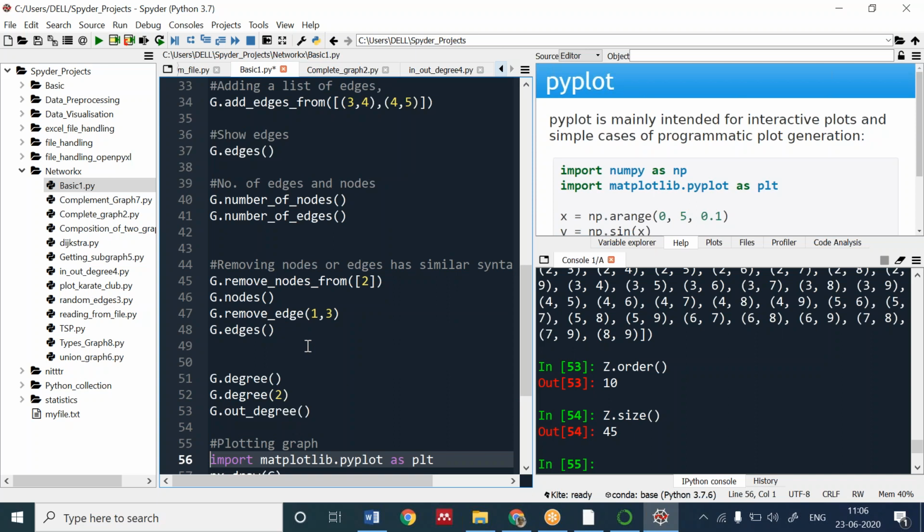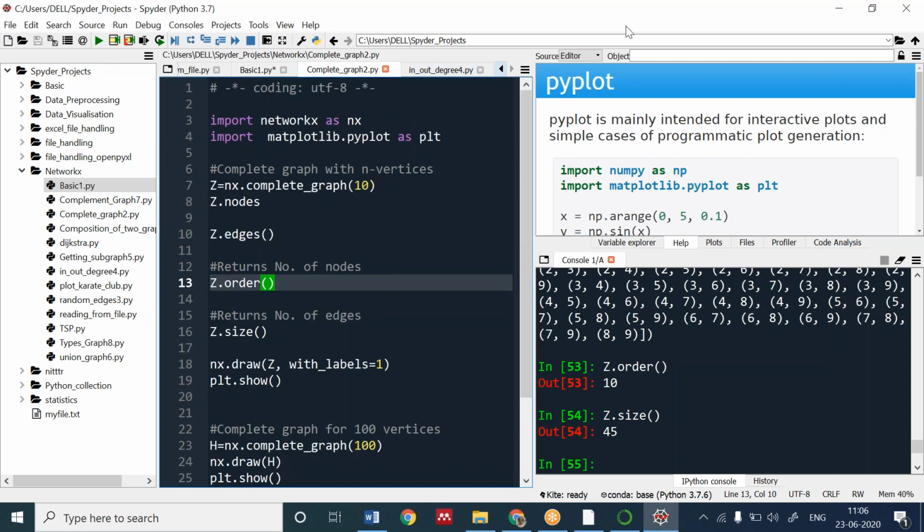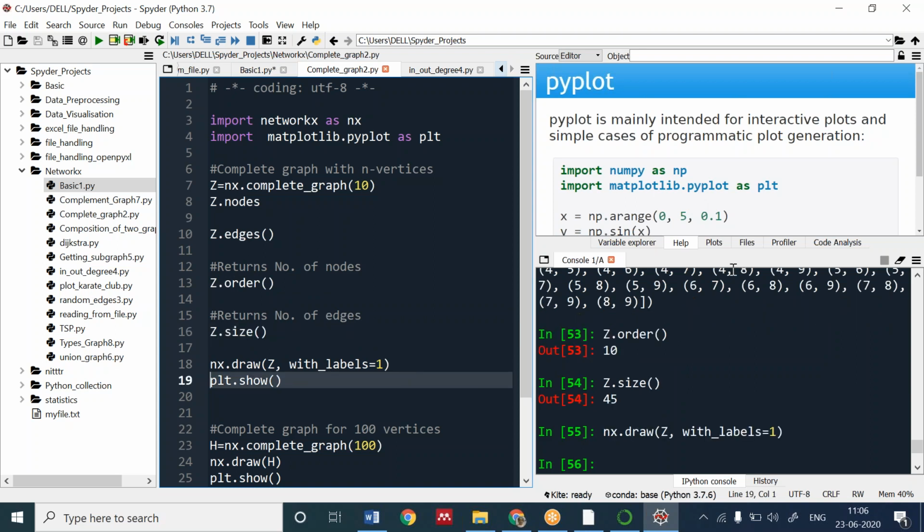Okay, we were talking about the number of nodes and using this. Now write it down. You can see the code I have executed. Now if I draw this, you can see the complete graph of 10 vertices. This is the complete graph. Each vertex is connected to each other.